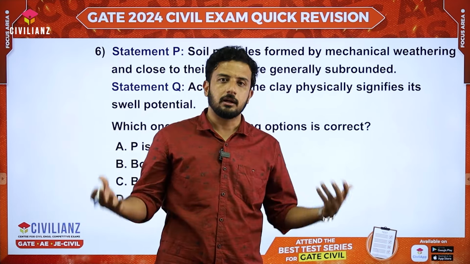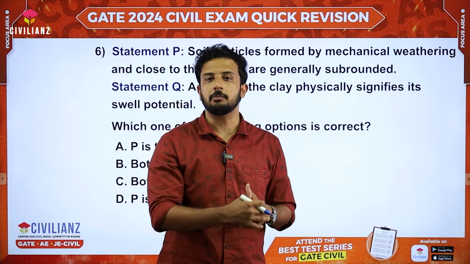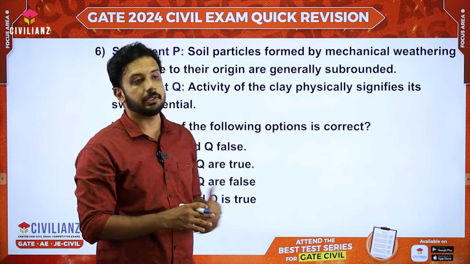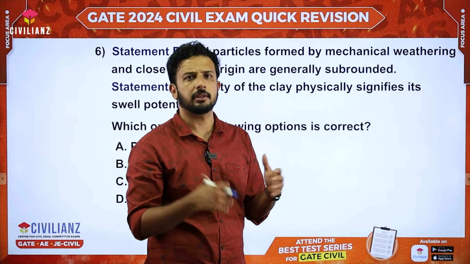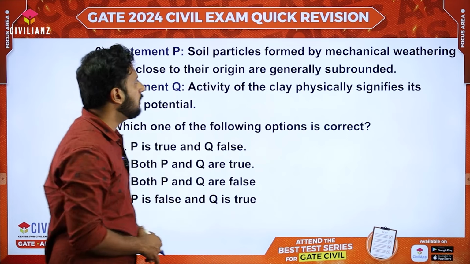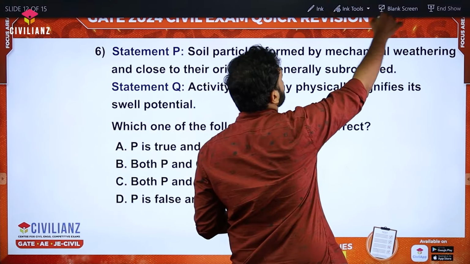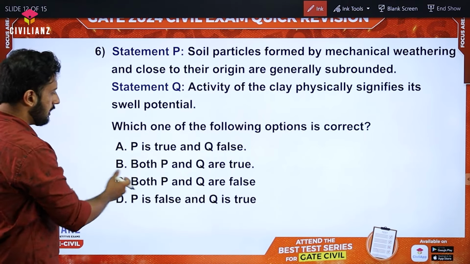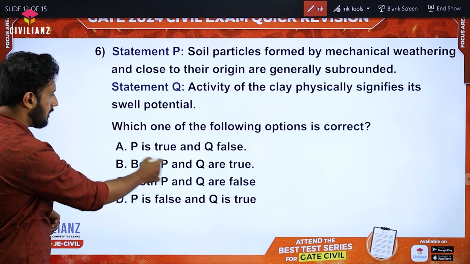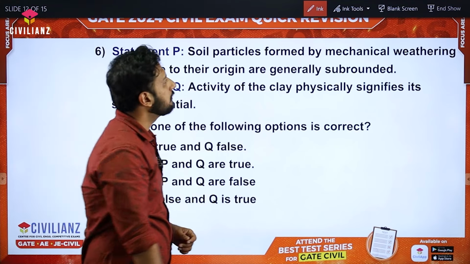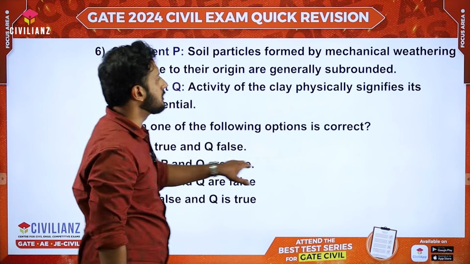Because of the swelling property, it will be showing due to the presence of the Montmorillonite mineral. Obviously, the activity is very high, right? More than 1.25, close to 7 and all it may be coming. So, obviously, both statements are true here. Okay. So, which option I need to select? According to my options, both P and Q are true. Option B will be the final answer. Simple. Okay. It was a direct theory question.